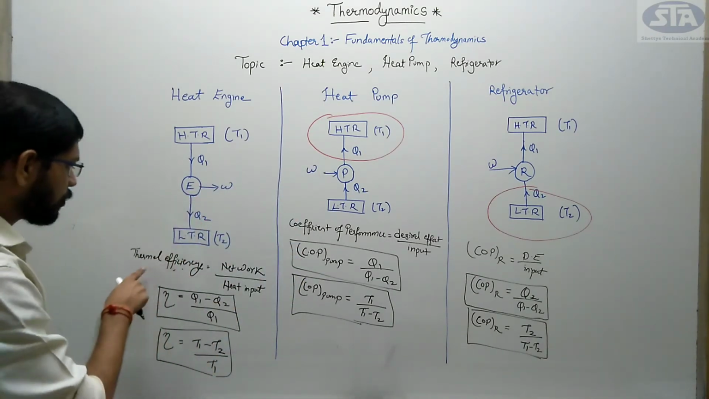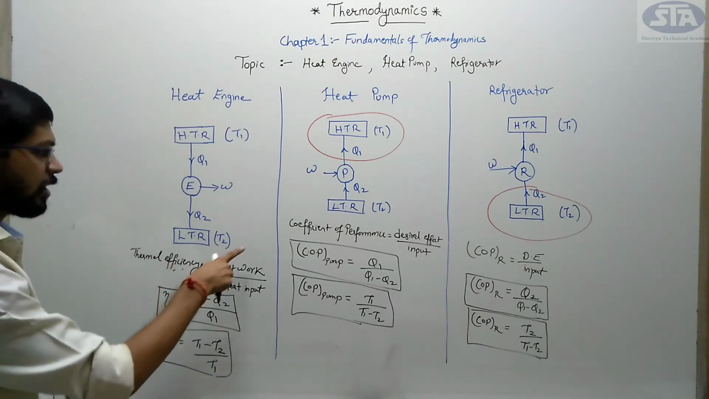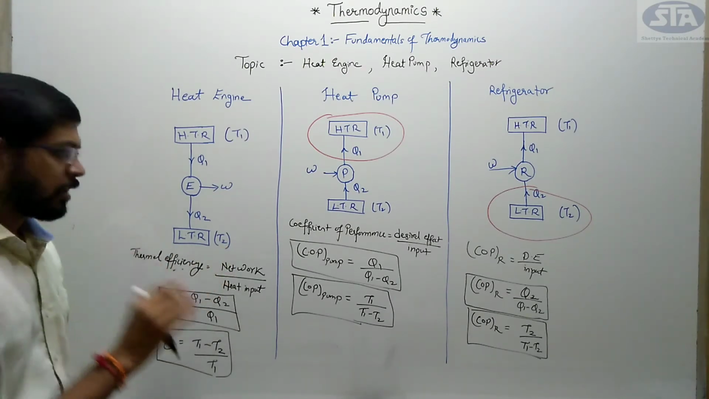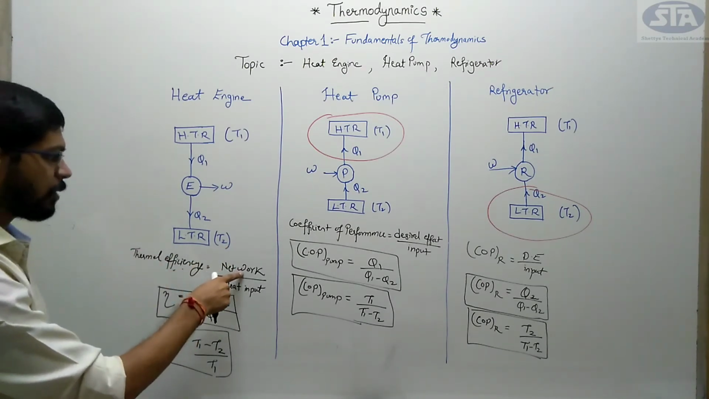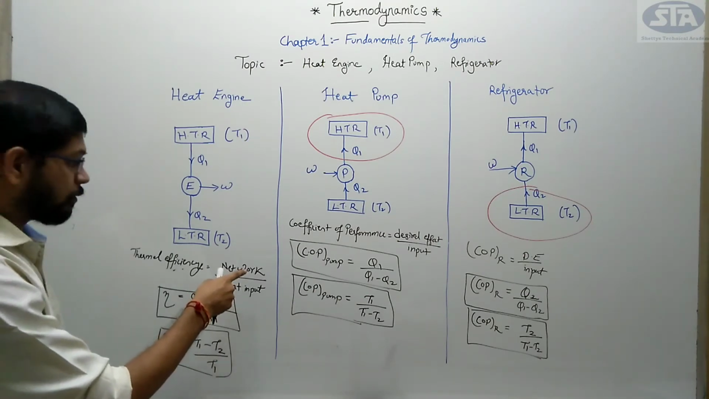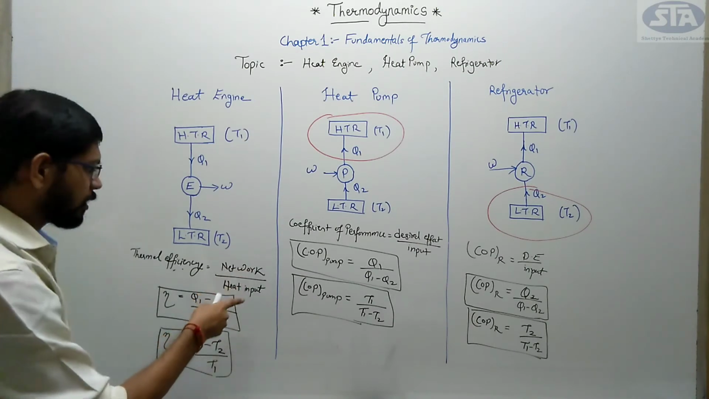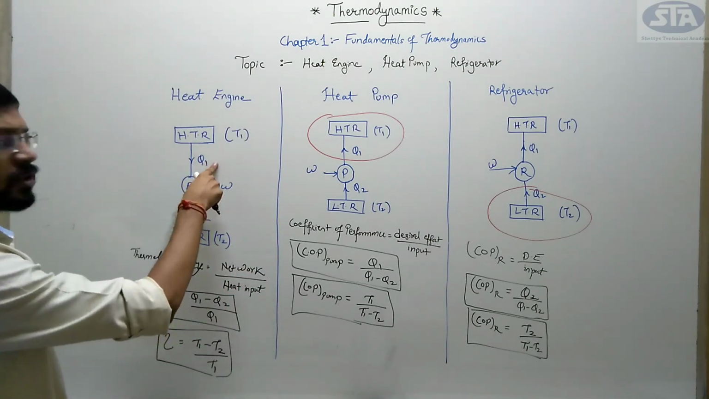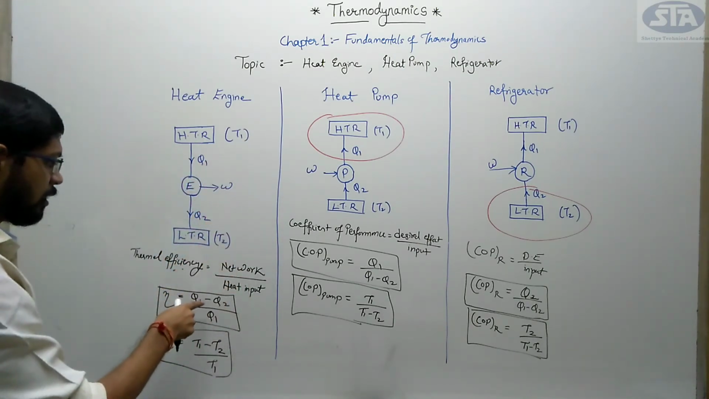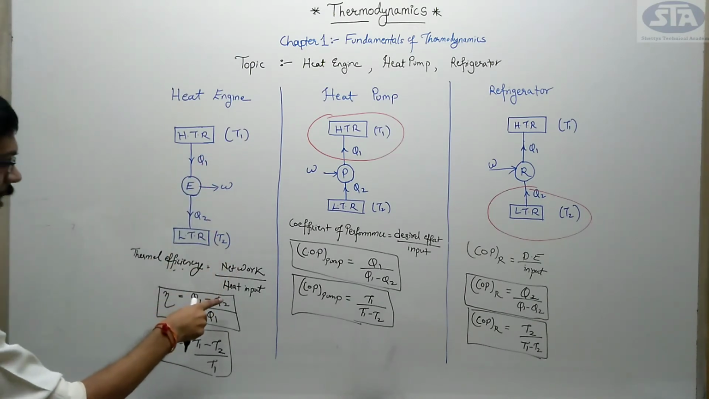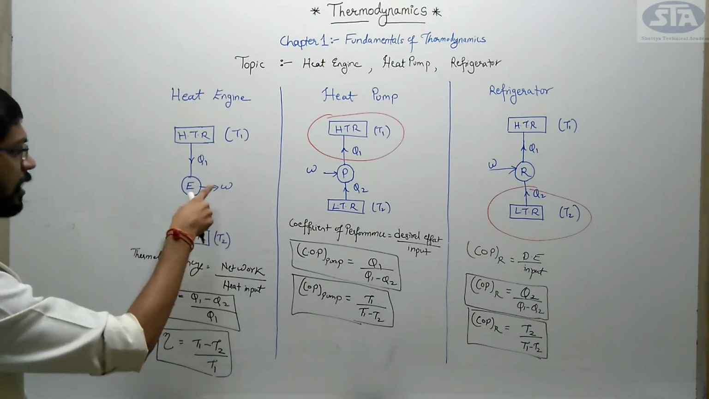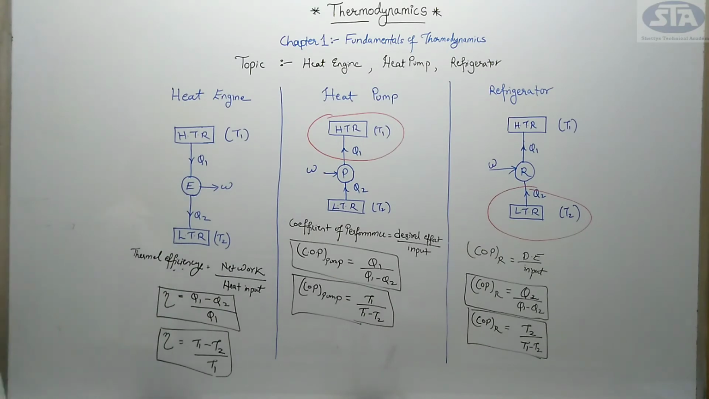In a heat engine you need to calculate thermal efficiency, that is output upon input. What is my output? That is net work divided by heat input. Heat input is Q1 and my output would be Q1 minus Q2, that is my work done, and what is my heat input, that is Q1.